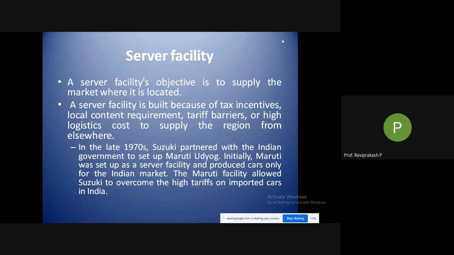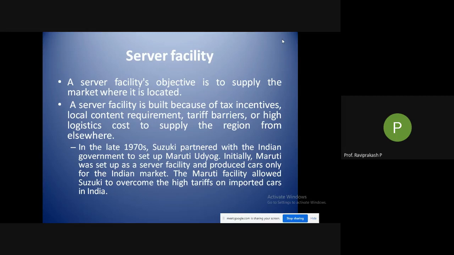I would like to tell you about the LPG in the 1990s, which you might already know. What is LPG? Liberalization, privatization, and globalization. When this happened, different companies were allowed to come into India and set up their plants. Otherwise, the Indian government had a law stating that if you want to sell your products in India, you need to collaborate with an Indian company. That's why you could see old companies like Hero Honda and Maruti Suzuki. This is how they came into the Indian market before the 1990s.